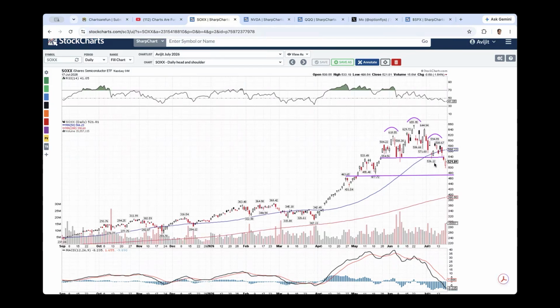If you do a measured target from 536 to roughly 656, that's 120 points. Subtract 120 from 536, and we're talking about 416 as where potentially this measured target is. That said, there's a key support on SOXX at around 470. We can see this horizontal line that has been drawn as support. We have to see if it heads down next week with any additional weakness, catches a strong support at 477, 470, and then maybe does a rebound to test that key support from where it broke at 533, 536.